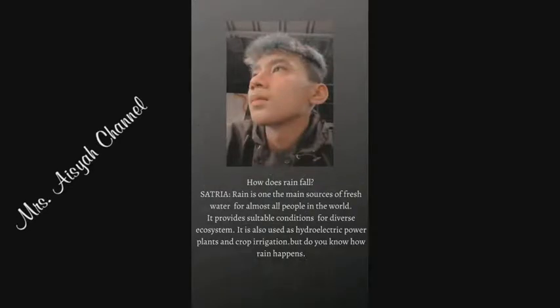How does rain fall? Rain is one of the main sources of fresh water for almost all people in the world. It provides suitable conditions for diverse ecosystems. It is also used as hydroelectric power plant and crop irrigation. But do you know how rain happens?